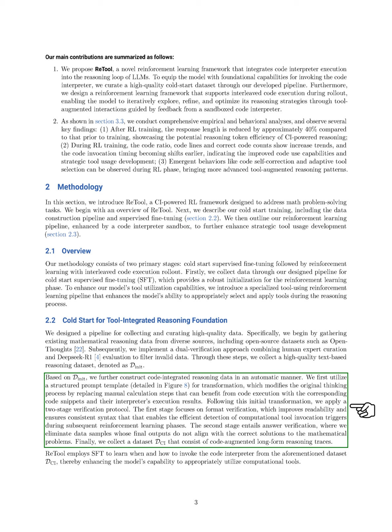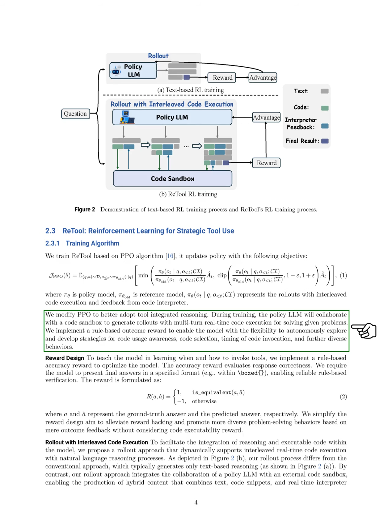We then use supervised fine-tuning to teach the model when and how to use the code interpreter, enhancing its ability to utilize computational tools. For our reinforcement learning, we train ReTool using the Proximal Policy Optimization (PPO) algorithm, which updates the policy based on specific objectives. During training, our policy model works with a code sandbox to generate rollouts that include real-time code execution for solving problems. We implement a rule-based reward system that allows the model to explore and develop strategies for using code effectively, including when to invoke it.